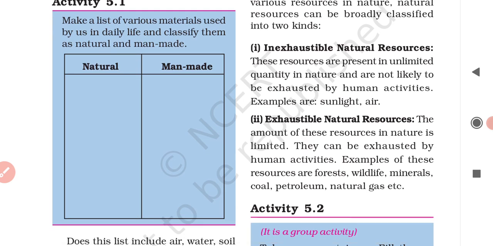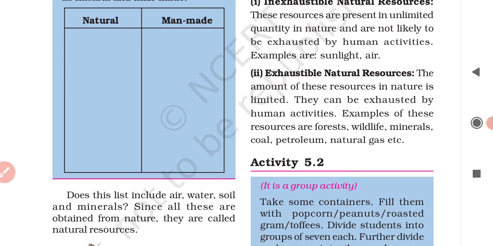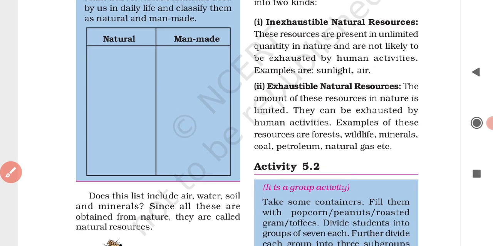Whereas exhaustible natural resources are what? Exhaustible means something which can be used up completely, so that nothing is left behind. Those resources which are present in a limited quantity in nature are called exhaustible natural resources, and they can be exhausted by human activities. Examples are forests, wildlife, minerals, coal, petroleum, natural gas. Clear?